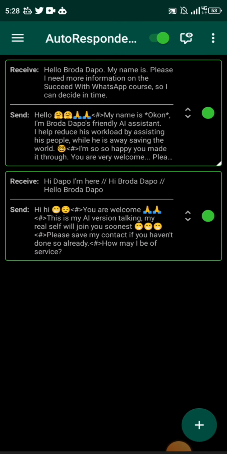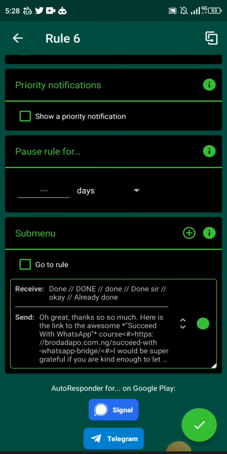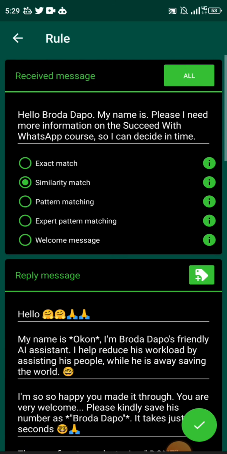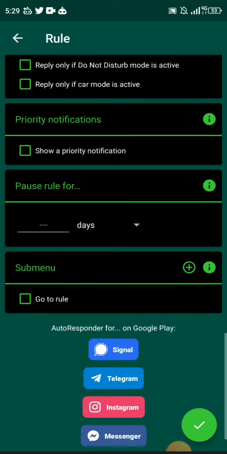So these are our rules, right? If you want to duplicate a rule, you click on the rule. Look at the top right hand side. You can see this thing that looks like two pages linked together with one arrow pointing into each other. So if you click on that, bam, you won't know that it has created a rule, but it has actually done that. It has duplicated the rule, right? If you scroll up, you won't know because it won't tell you the rule has been. It will show you rule duplicated at the base, but you may not see it in time. So if you click on that, just know that it has duplicated the rule already.